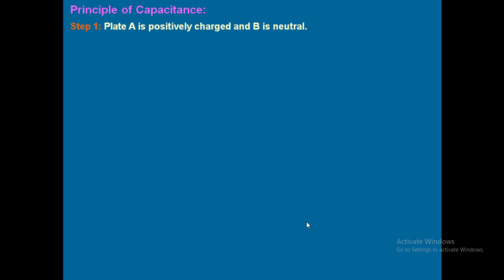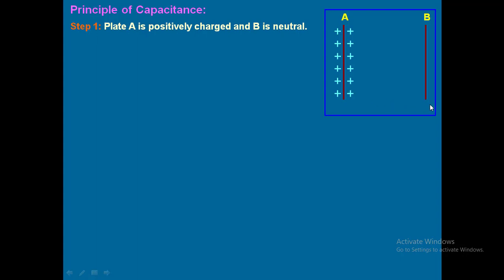Now, what is the principle of a capacitance? Generally, this question can be asked in 2 marks. So, step 1. What is the step 1? Plate A is positively charged and B is neutral. So, whenever one plate is positively charged and B is neutral, now if you see, A is having positive potential and B is having zero potential. So, there is a potential difference now between plate A and B. Let that potential be taken as V.